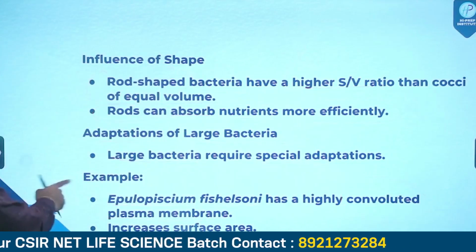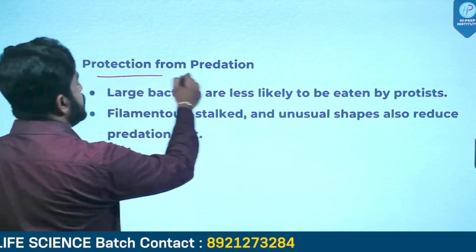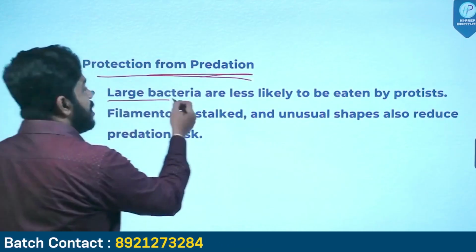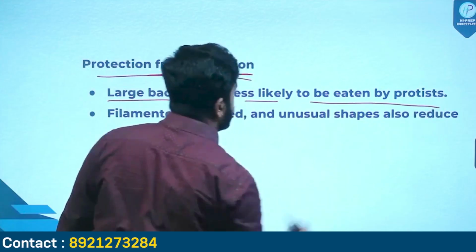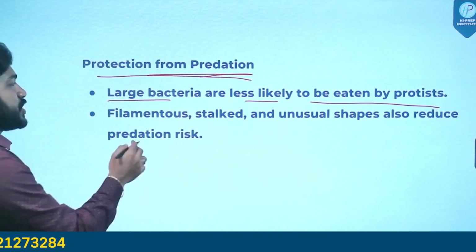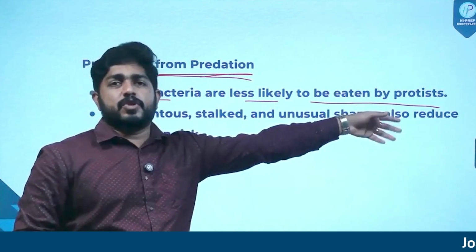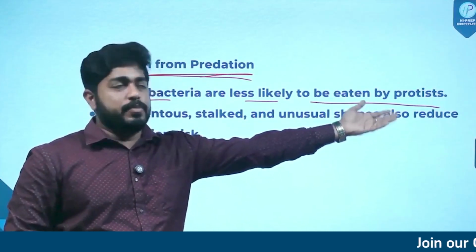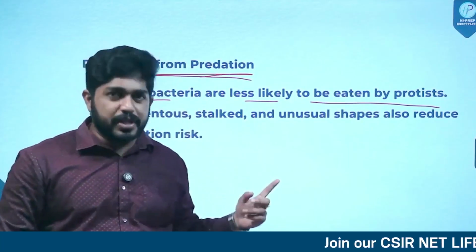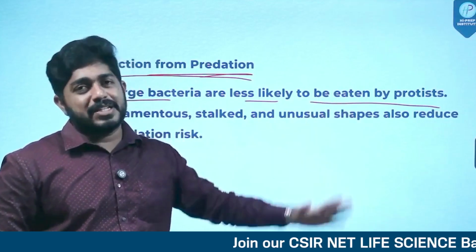Okay, simple portion. And there will be a protection from predation. Let's see how this is happening. Large bacteria are less likely to be eaten by protists. Filamentous, stalked, and unusual shapes also reduce predation risk. See, due to their massive size, the protists, which usually feed on the bacterium, most of them won't attack the large bacteria.